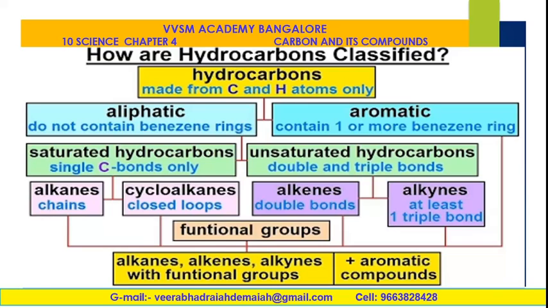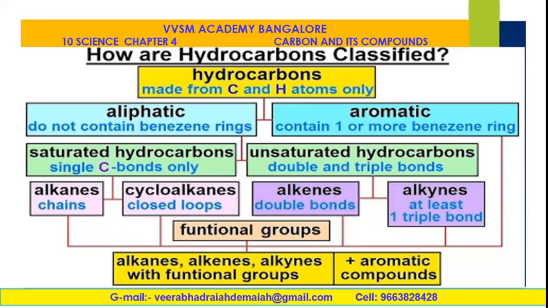Saturated hydrocarbons, unsaturated hydrocarbons. What is saturated? Only single bond. Saturated hydrocarbons means only single bonds. Unsaturated hydrocarbons means there may be a double bond or triple bond. So the unsaturated hydrocarbons are classified into alkenes and alkynes. Alkenes means double bond. Alkynes means at least one triple bond.